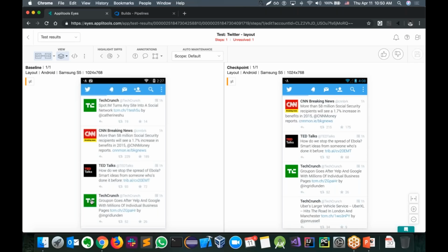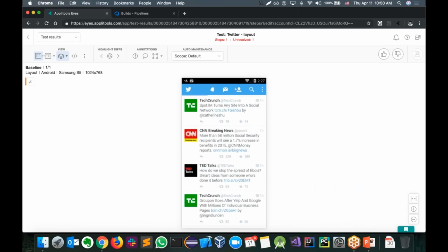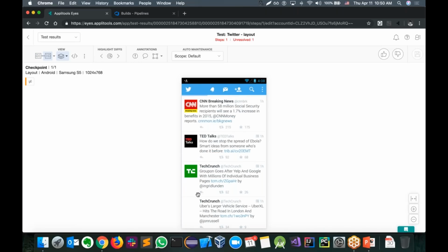And there is another missing logo at the bottom by TechCrunch. Now, to see how cool it is, I'm going to put them one on top of the other and toggle, and you can see that everything is different in that checkpoint, because the tweets keep on shifting as the Twitter feed keeps on growing with time. So getting to that specific screenshot or timestamp, that's impossible. But using the layout algorithm, that's actually something that we can achieve easily.